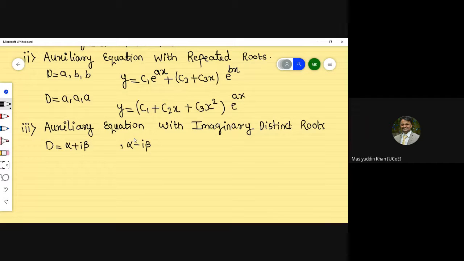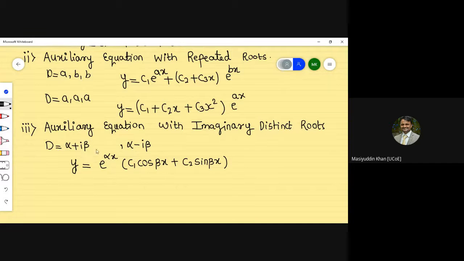That is, y is equal to e raised to alpha x into, and instead of A we write C1, so C1 cos of beta x plus C2 sin of beta x.